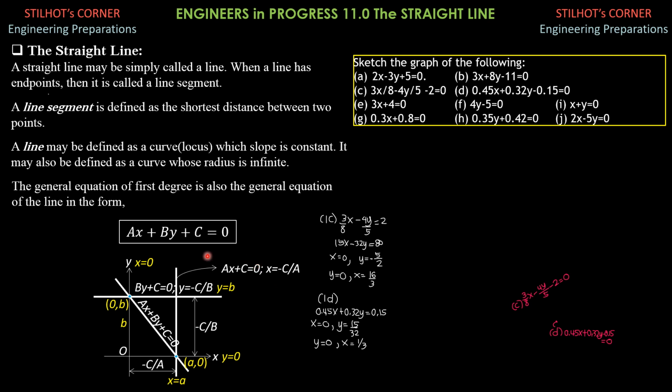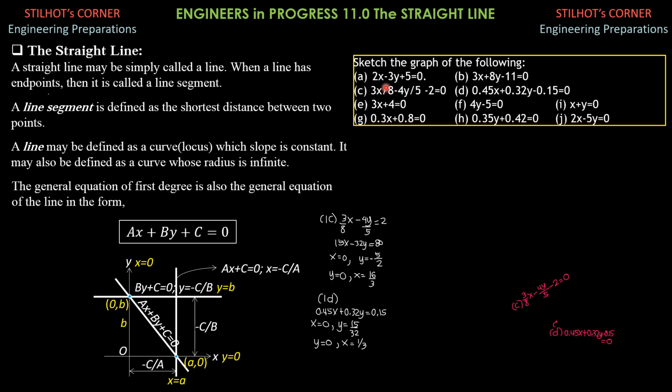So I hope that you can remember that x equals constant is a vertical line, while y equals constant is a horizontal line. If that constant is positive, then x equals constant is a vertical line which lies to the right. If that constant is negative, it's a vertical line which lies to the left. Likewise, y equals constant is a horizontal line, and if that constant is positive, then that horizontal line is above the x-axis by that constant value. If the constant is negative, then it is a horizontal line below the x-axis.